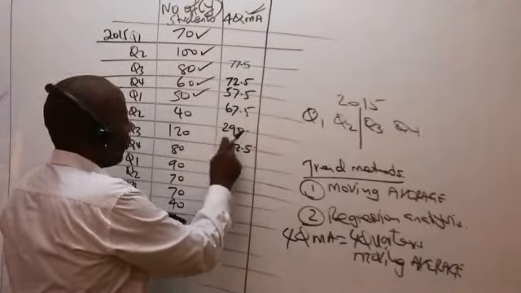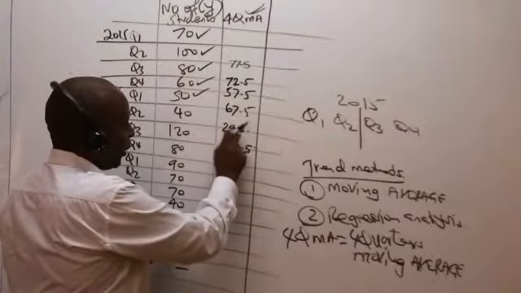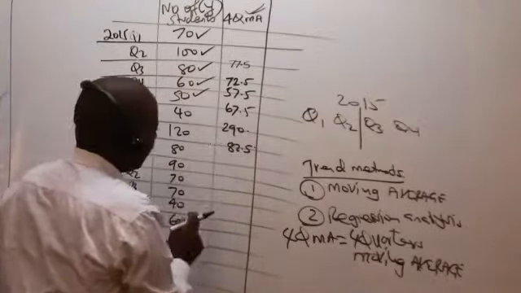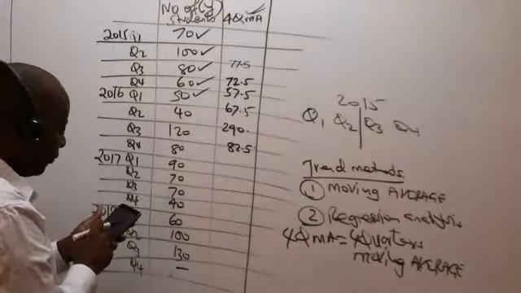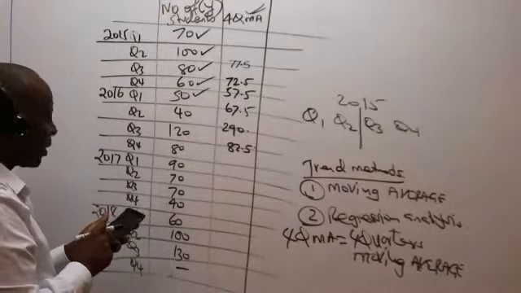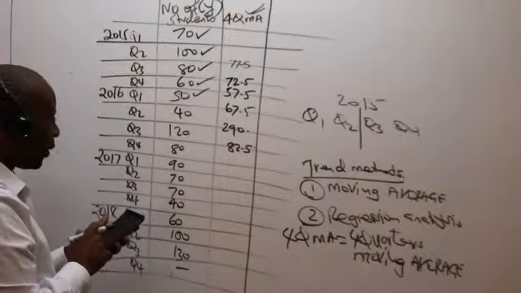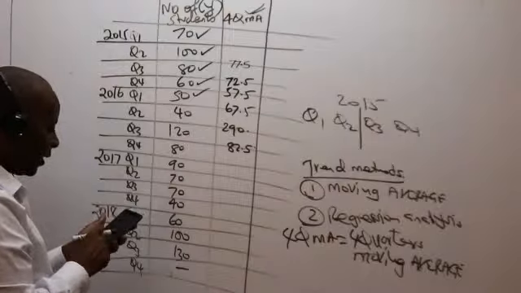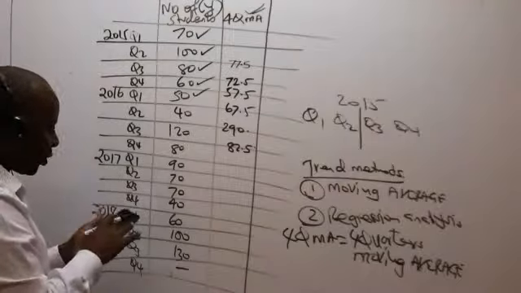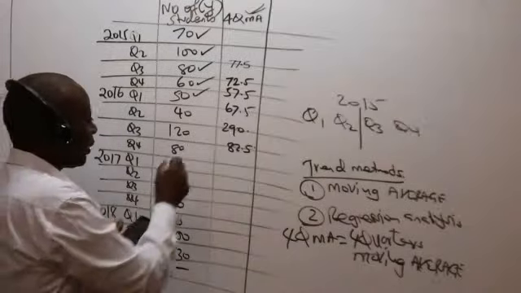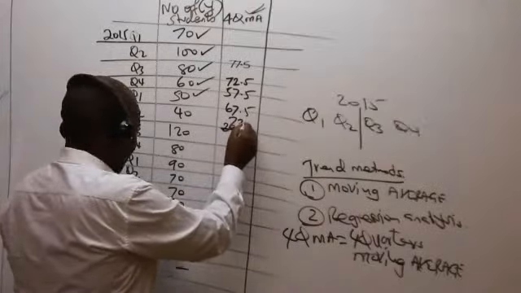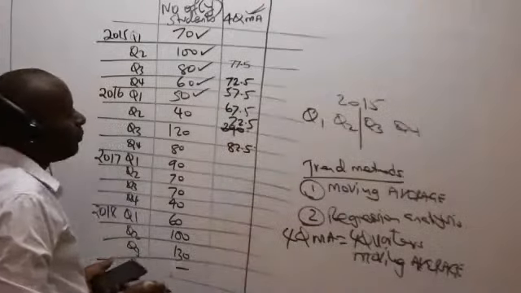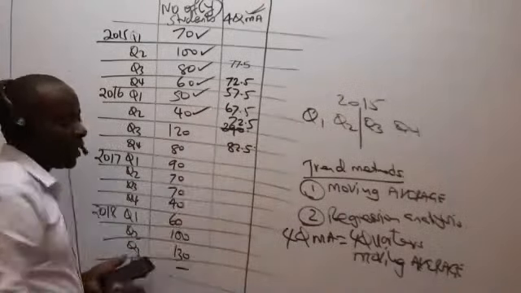Now, this one I don't think I got it correct. That one must be wrong. That one was supposed to be 50 plus 40 plus 120 plus 80, where I got 295. So divide by 4, I ought to have gotten 72.5. So that is it. Please go ahead and tick that.